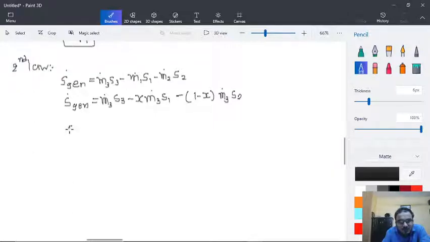So S generation dot can also be written divided by M3, or we can simply say M dot: S3 minus x S1 minus 1 minus x S2.